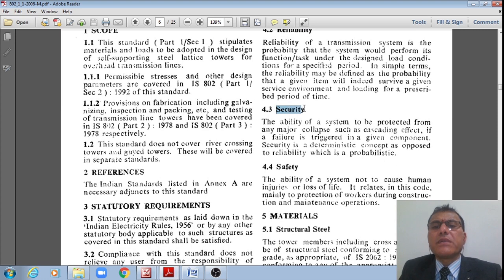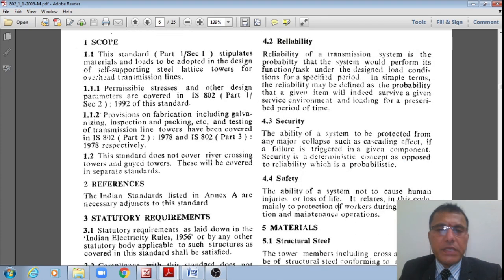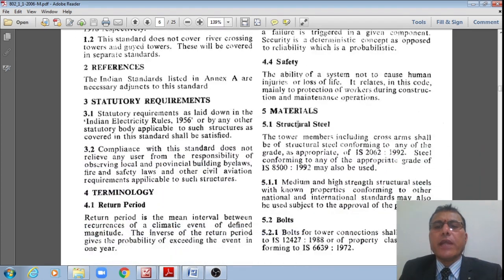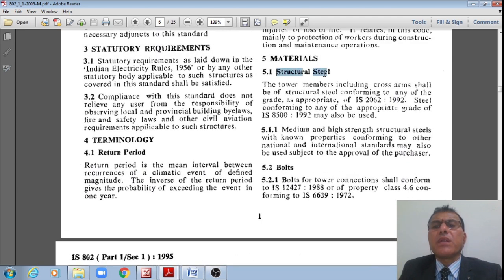And also, what is the security? It means the ability of the system to be protected from any major collapse, such as a cascading effect, if that failure is triggered by a given component, right? Then that is what is referred to as security. Whereas safety means the ability of the system not to cause human injury or loss of life, right? From these 3 points of view, the loads are also given in terms of the loads corresponding to reliability, security and safety, right? Even what type of structural steel should be used.